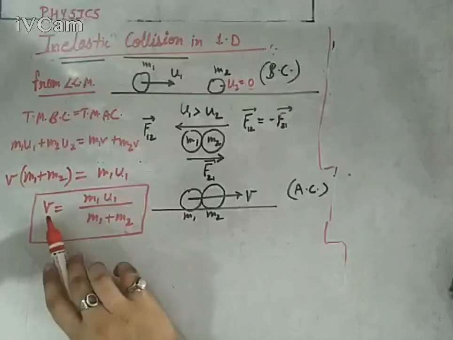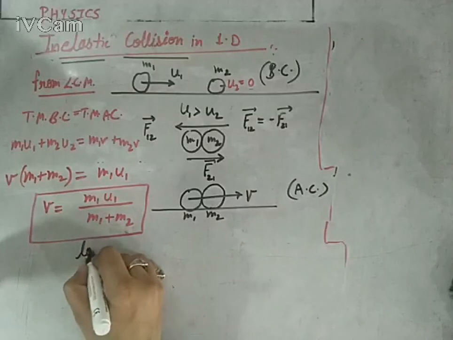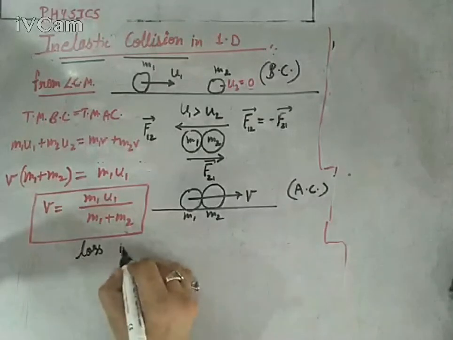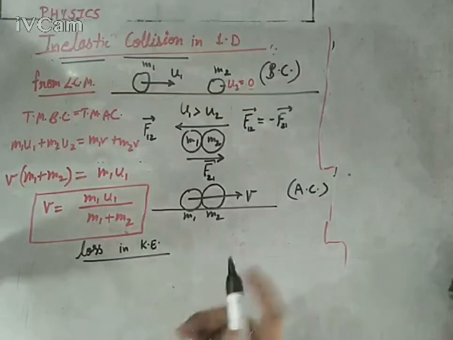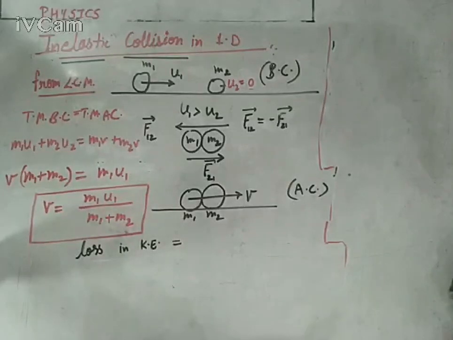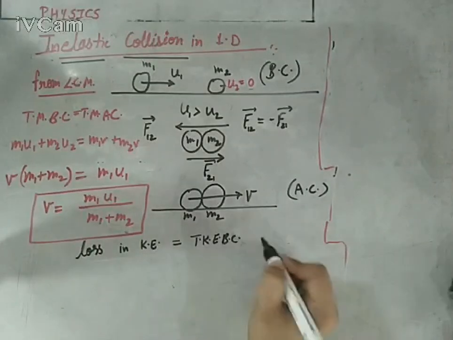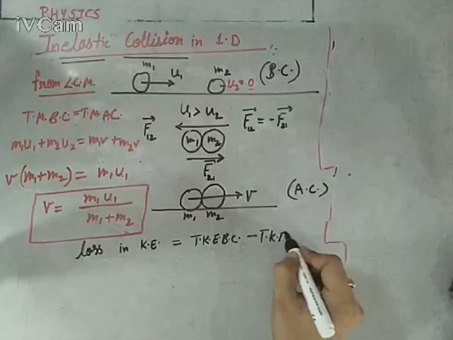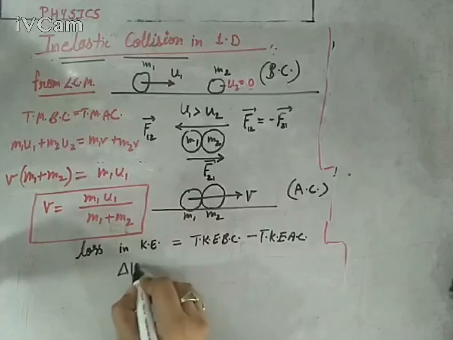Now let's talk about the loss in kinetic energy. For inelastic collision, definitely there will be a loss in kinetic energy, and we will prove it. How can we calculate the loss? Since we are talking about loss, the initial value is greater than the final value. So it is total kinetic energy before collision minus total kinetic energy after collision. This is called the loss in kinetic energy and is represented by delta KE.